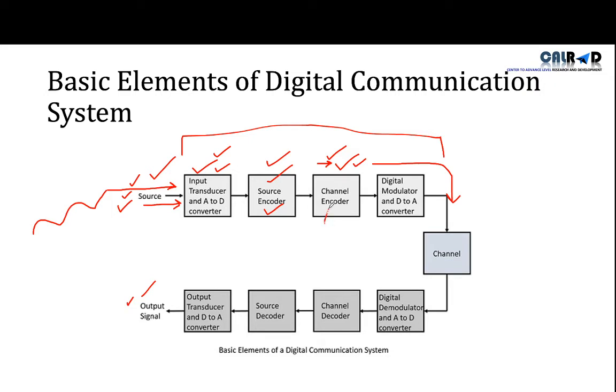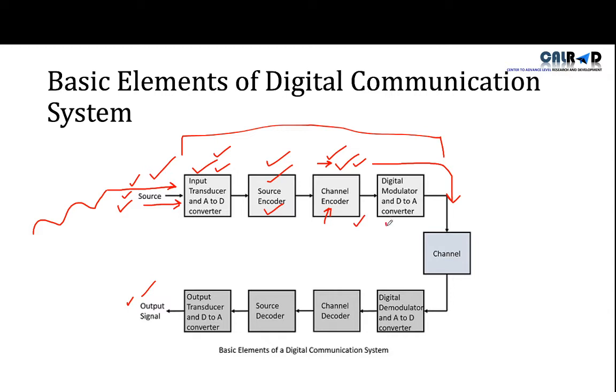That garbage is like artificial noise, so that when the noise comes, it will see that this is not data, this is actually noise, so it will not affect your original data. So the channel encoder will put some header and footer on your data, and that will be artificial noise, you can say, so that your data will be protected. Now your data is protected.